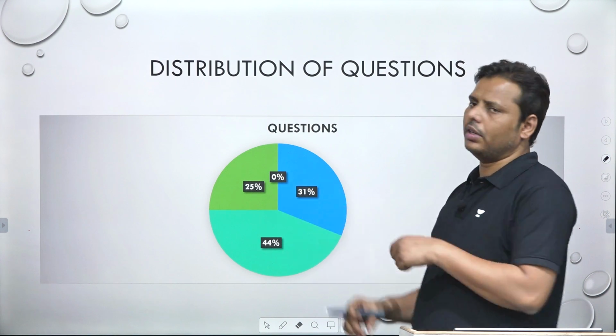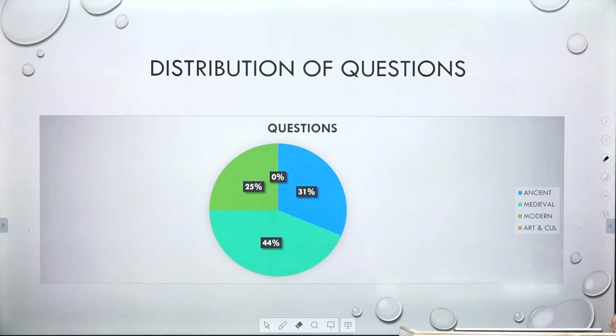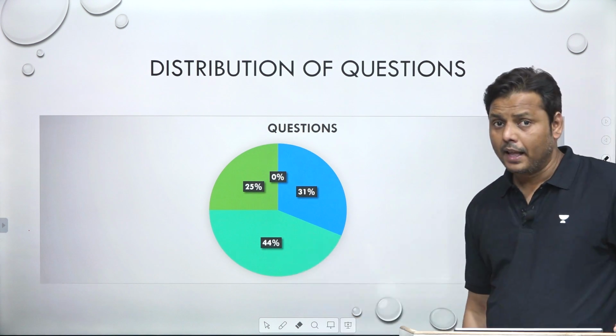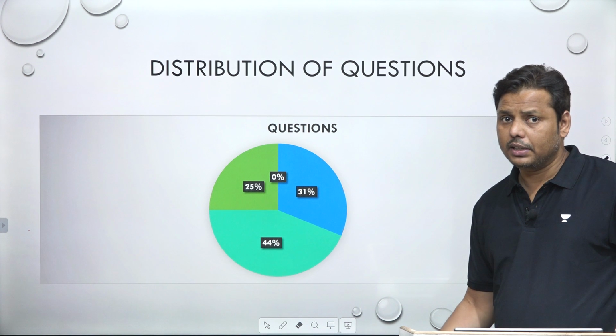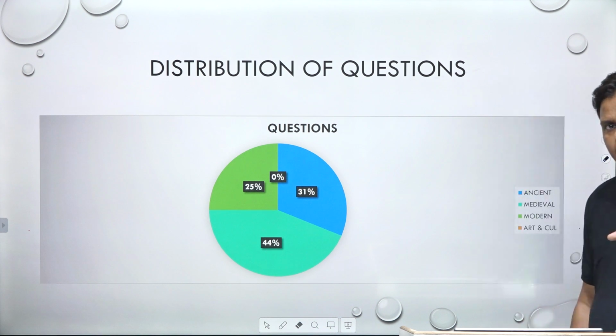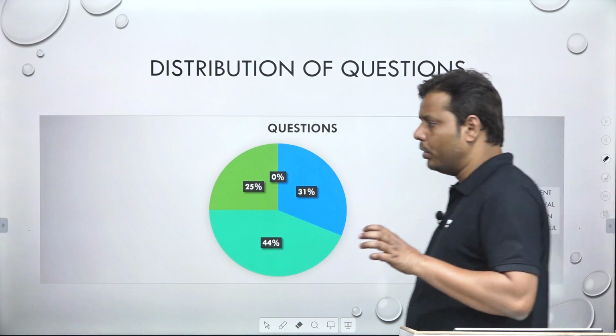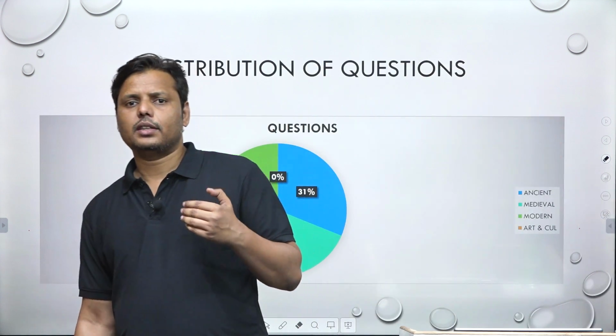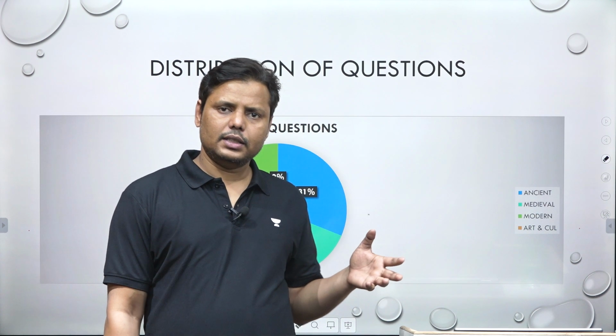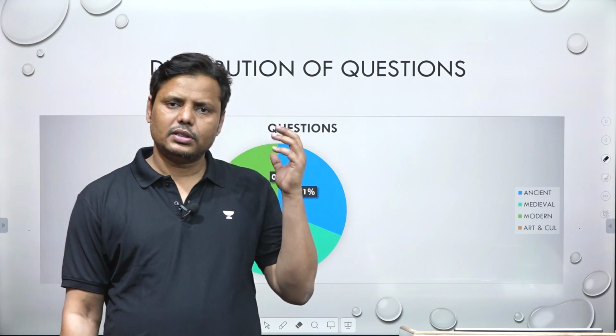the distribution of the questions, you can see that most of the questions have been asked from medieval. That is basically a new trend, because in the questions of previous years, questions from medieval were being asked earlier also, but the number of questions was slightly less.